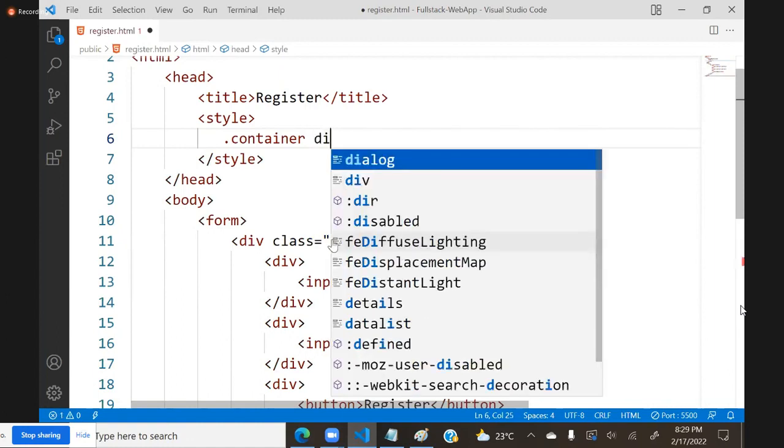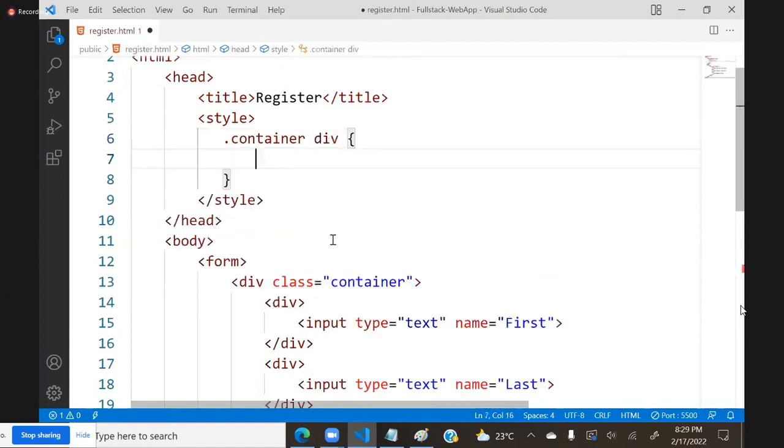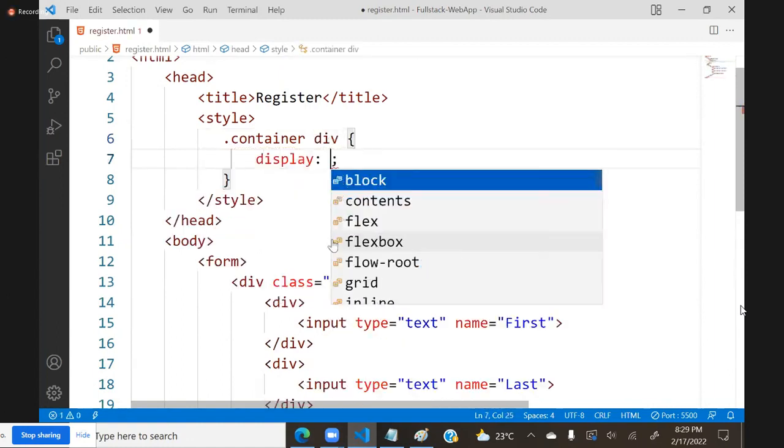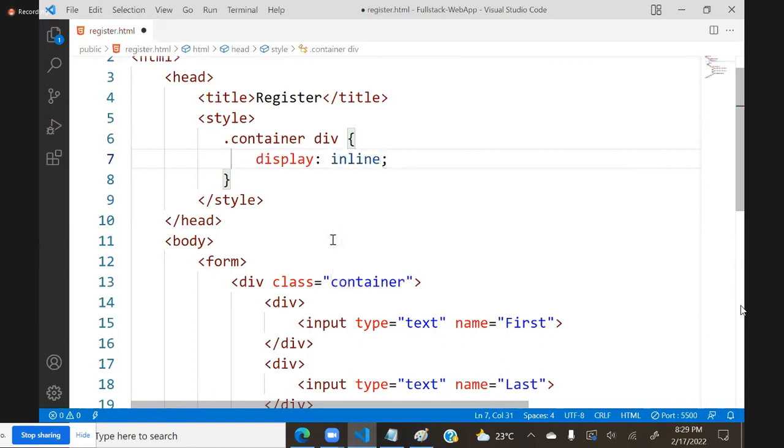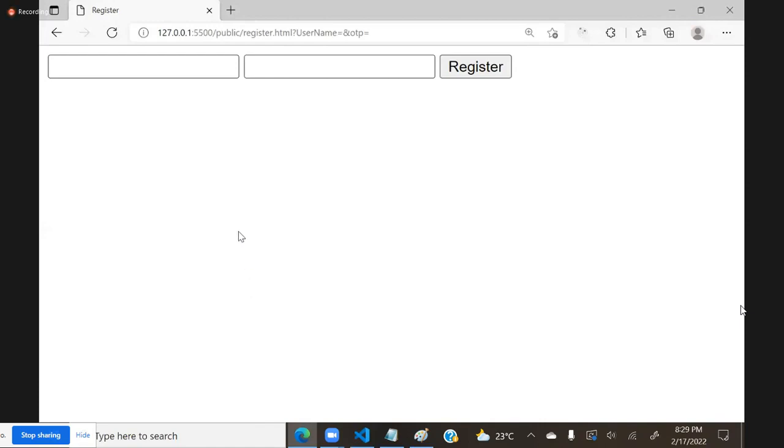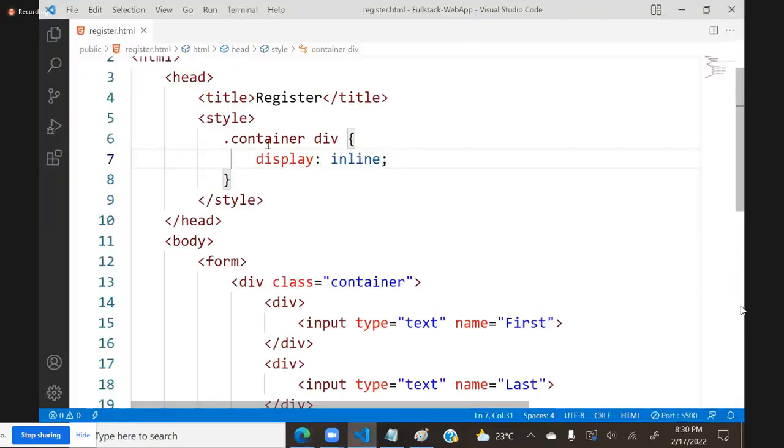In the container, every div display should be inline. Display should be inline. That means they will be kept side by side, inside the container div space we are giving. That means inside the div, inline.